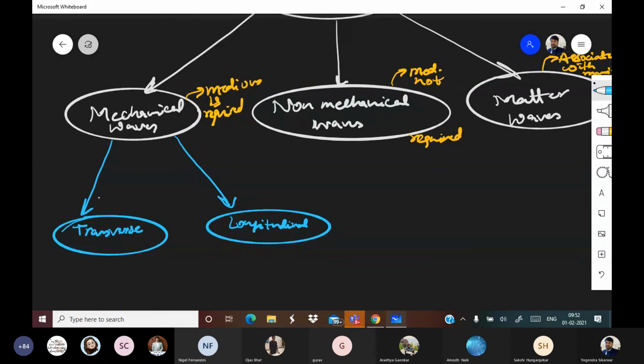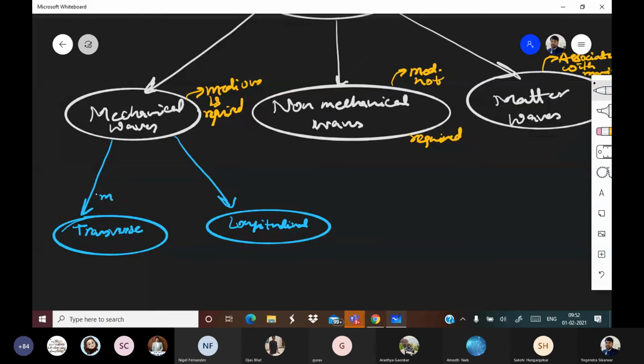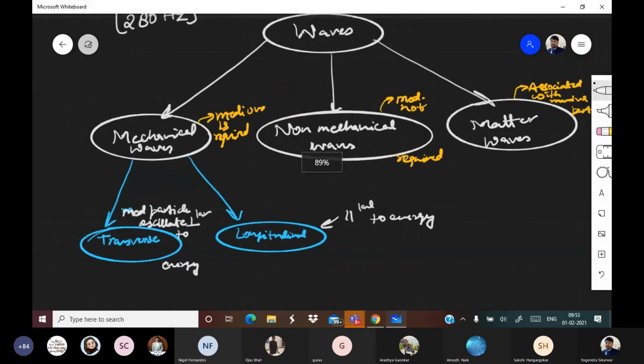Medium particles oscillate perpendicular to energy. Here, in longitudinal, parallel to energy. So that's how you prepare quick notes.